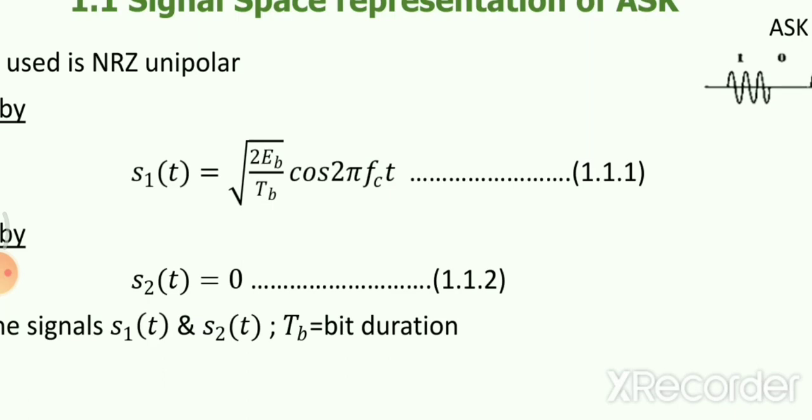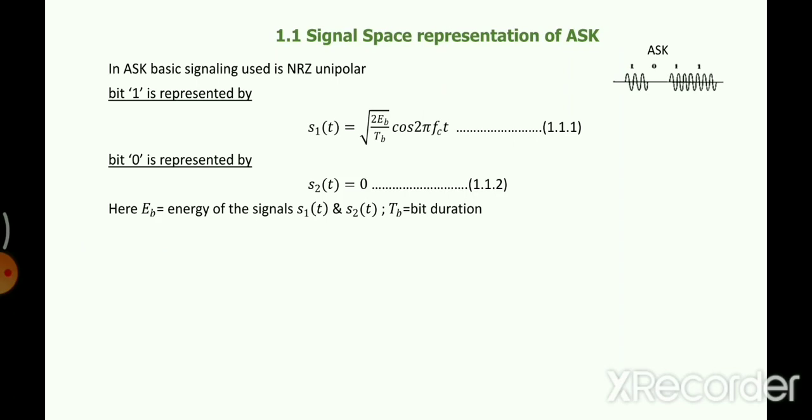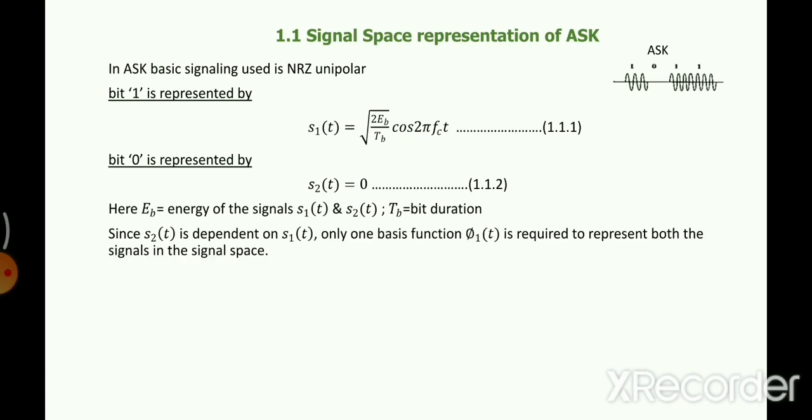You can clearly say that signal 2 is linearly dependent on signal 1. So you don't need two basis functions. One basis function will be enough to represent both the signals in signal space, because there is a linear dependency.